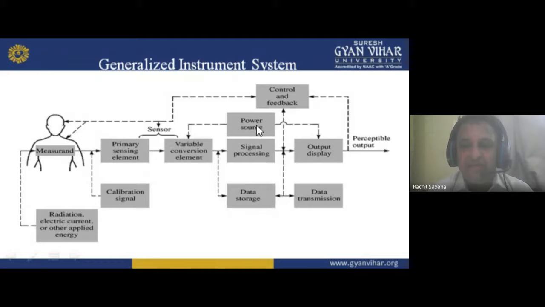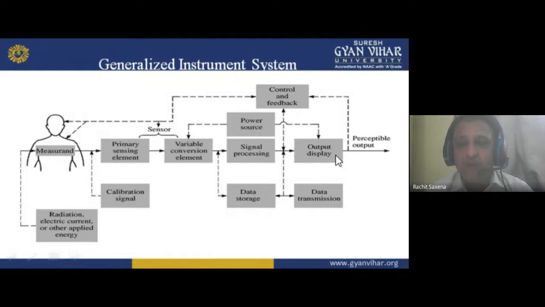Okay. Here we have control and feedback. If a feedback system is not there, we can't improve our input or output. Why? Because through the output we take some part back to the input, that is feedback, and control will always be there. Control is our mind, because we are controlling through our mind. If I am not controlling through the mind, what happens? Things become worse. You do abrupt things. You are not doing the right things. Okay, my dear student. So this is the control and feedback, and the perceptible output is this one.